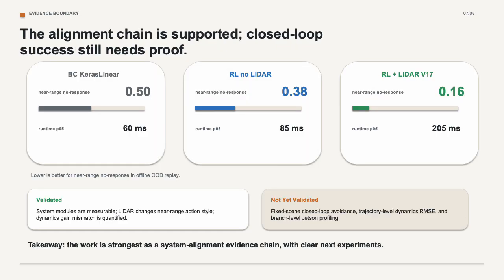And in offline replay, RL plus lidar has the lowest near-range no-response rate, like 0.16. That suggests better near-range action behavior, but is not closed-loop avoidance success. The next step is controlled closed-loop testing and pre-fueling.